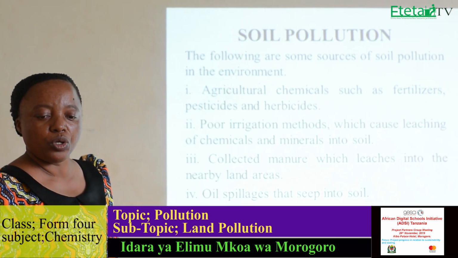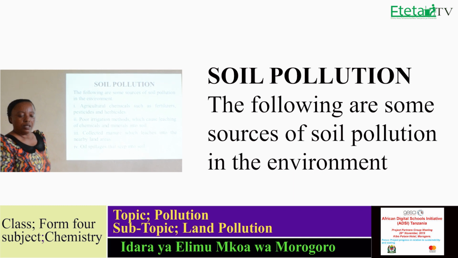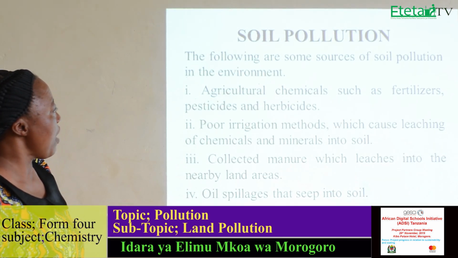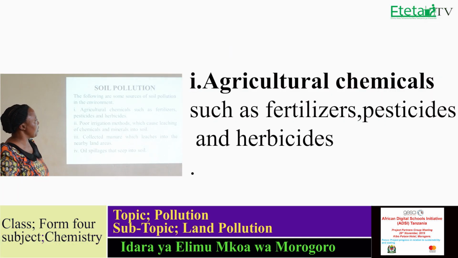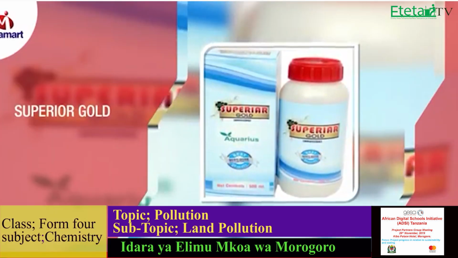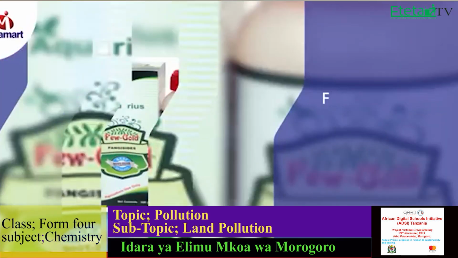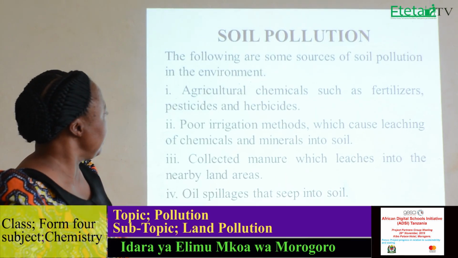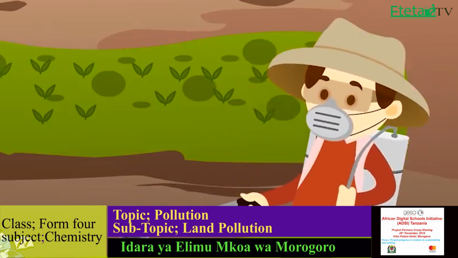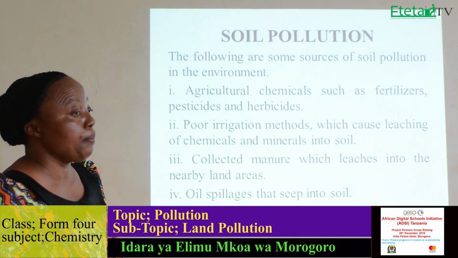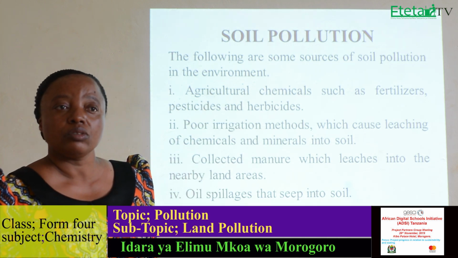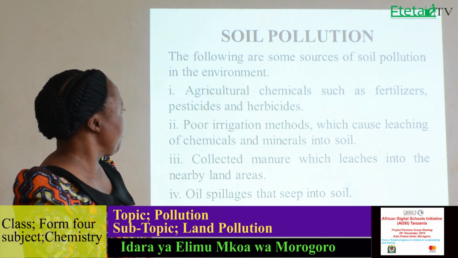Now let us discuss soil pollution. The following are some sources of soil pollution in the environment. We have agricultural chemicals such as fertilizer, pesticide, and herbicides. All of these chemicals can pollute soil when they are poorly disposed of in the environment.